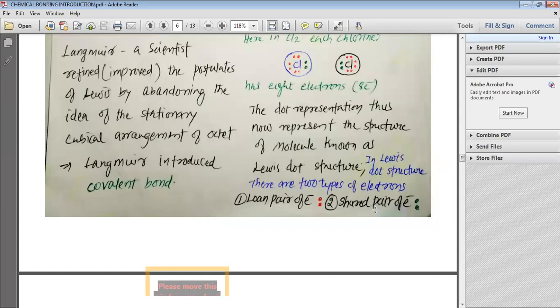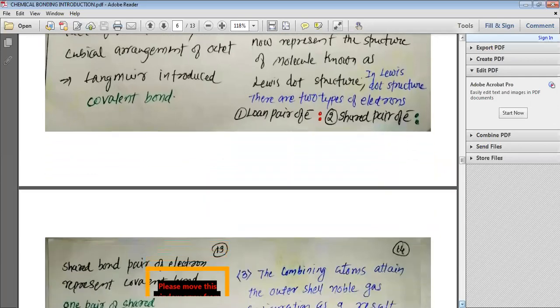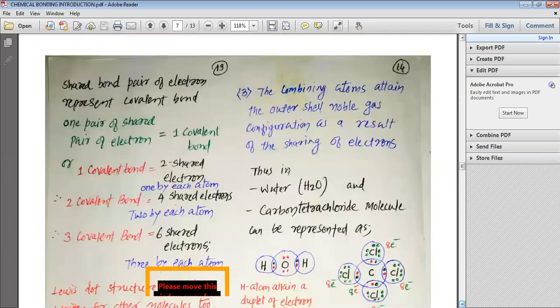The other type are the shared pair of electrons, represented with the two dots between the chlorines, and they are used to make bonds. A shared bond pair of electrons represents the covalent bond.